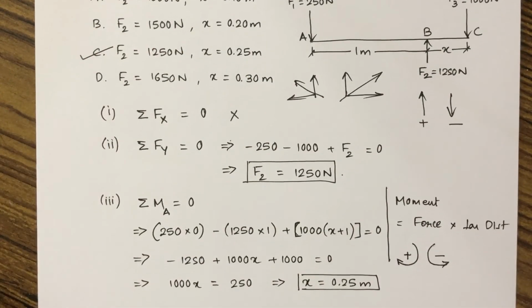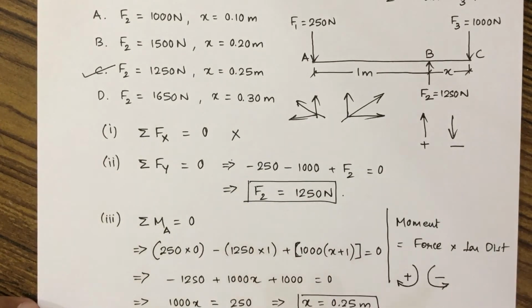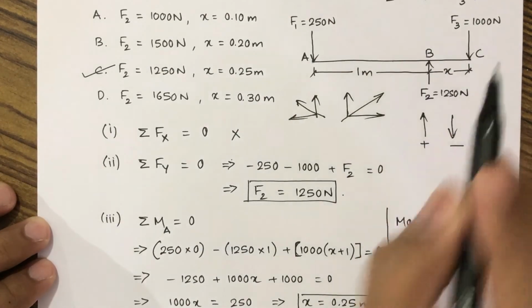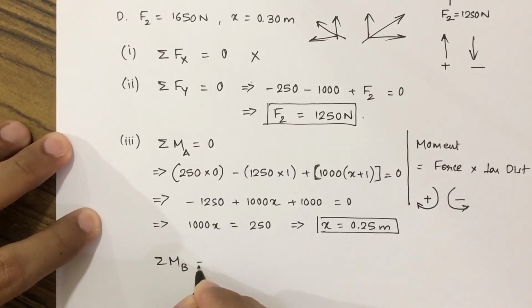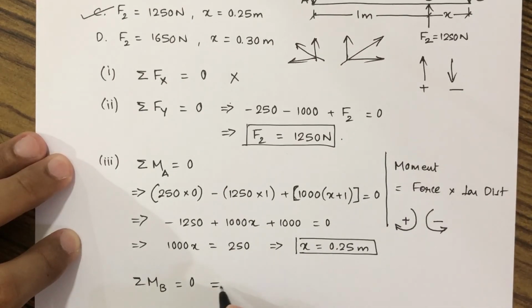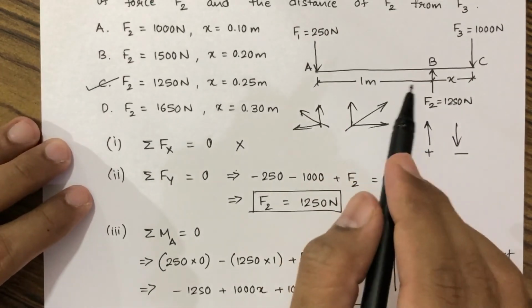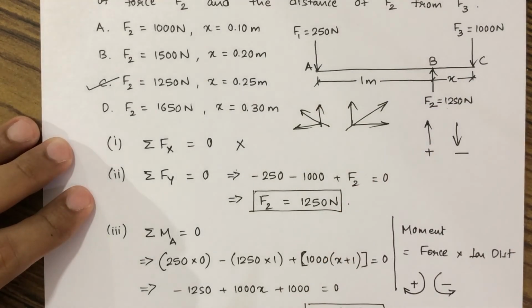Now in this problem we have taken moment about point A equal to 0. We can take moment about any point. Now suppose we take moment about this point B. If we take summation of moment about point B equal to 0, we should get the value of x as 0.25 only. So let us take the moment of all the forces about this point B. Now as this 1250 Newton force is passing through this point B itself, the moment will be equal to 0 as it does not have any perpendicular distance.